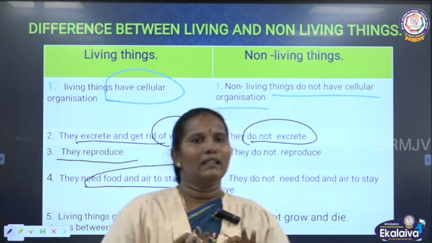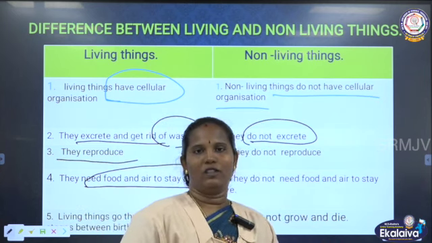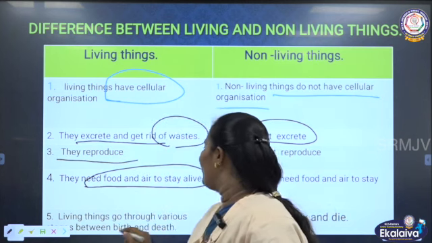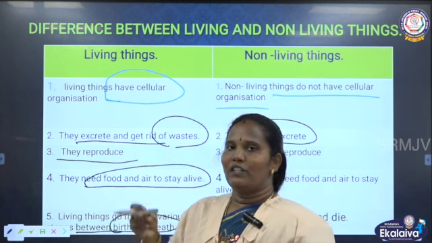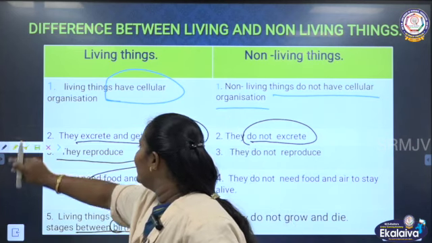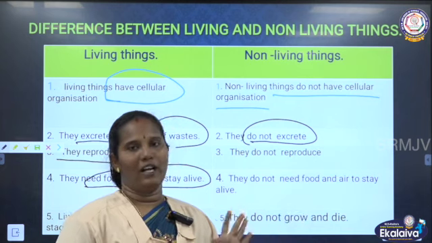But non-living things don't do anything, so they never need food. Then next topic is living things go through various stages between birth and death. We saw birth, growing, and developing, these stages are there. But non-living things don't have any. This is the difference between living things and non-living things.